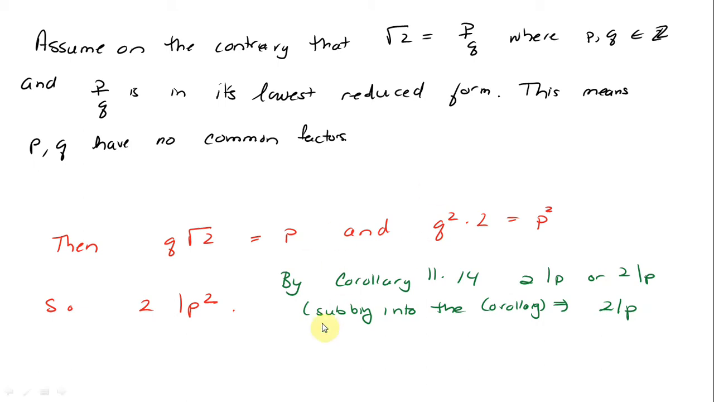I just copied and pasted corollary 11.4 with the letters they have in the book with my letters, which were: the A was P, the B was Q, and the prime number was 2. So that means 2 divides P. Well, that means I can express P as 2 times R for some R in the integers.